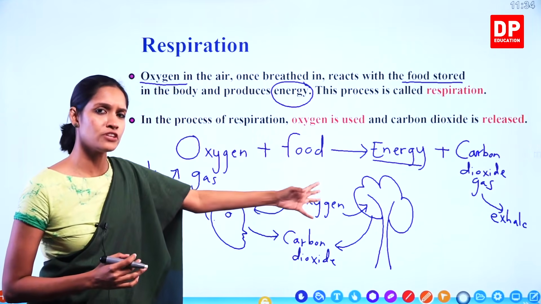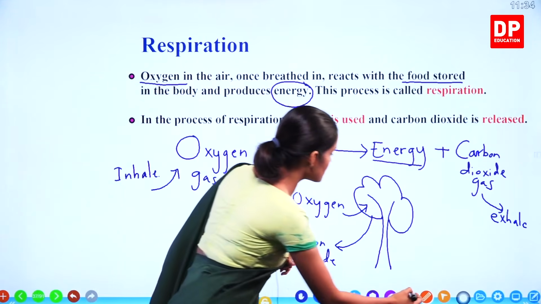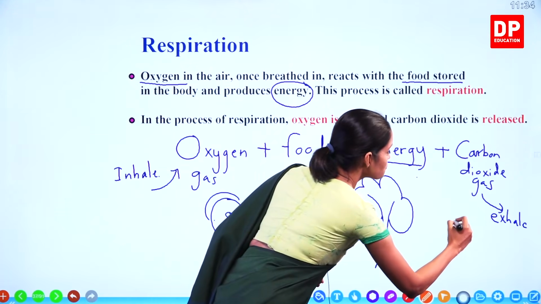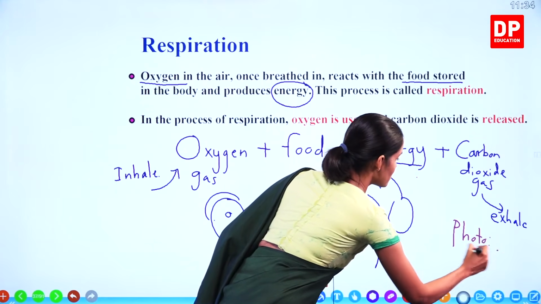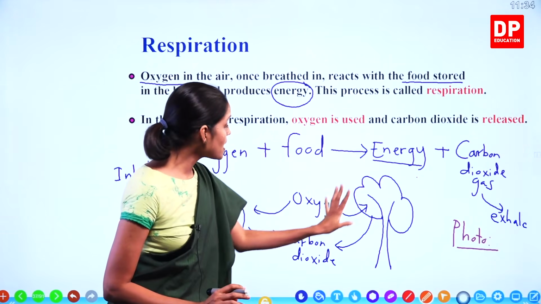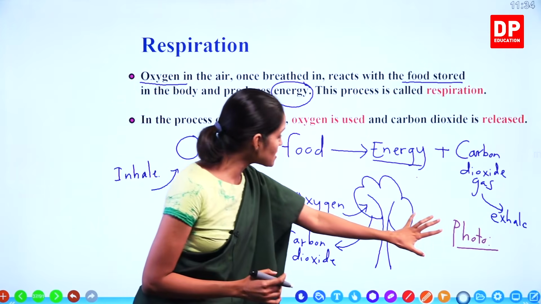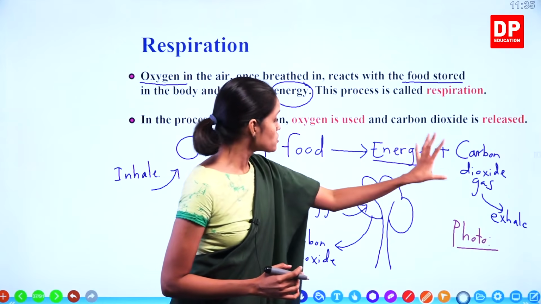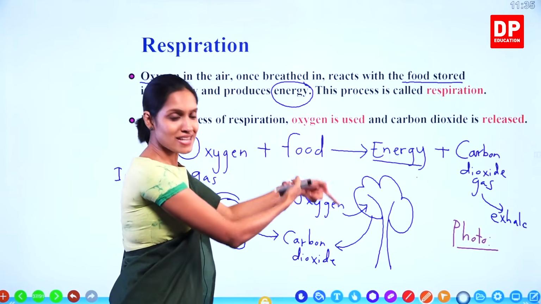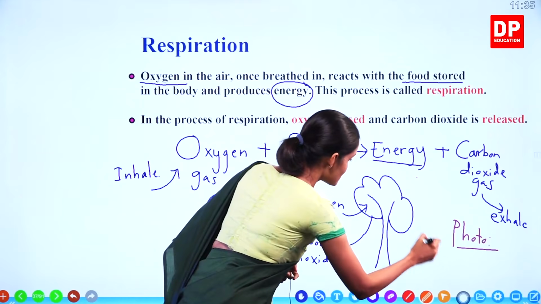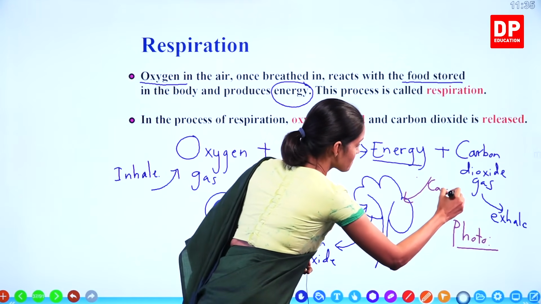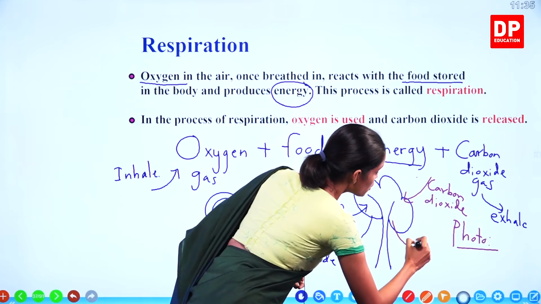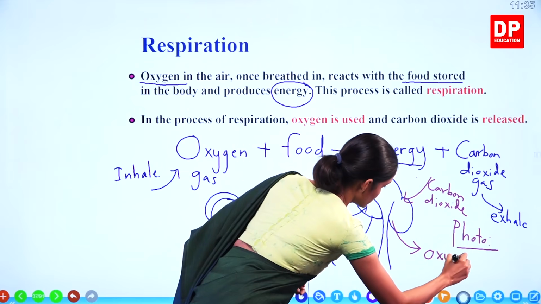It's like the opposite of this process. What is that process, children? Do you remember? That is photosynthesis. So during photosynthesis, what happens? I'm going to write it short. Photosynthesis is a process only done by plants, that is the production of food in plants. So during photosynthesis, the opposite happens. Remember, plants take carbon dioxide in. What is released, children? Plants give oxygen gas out.